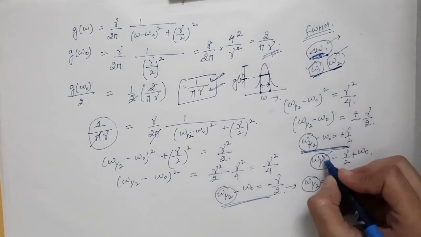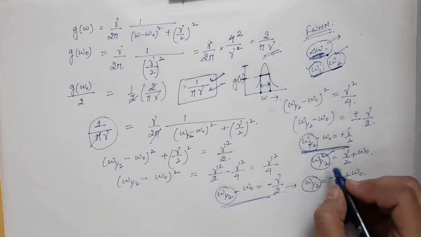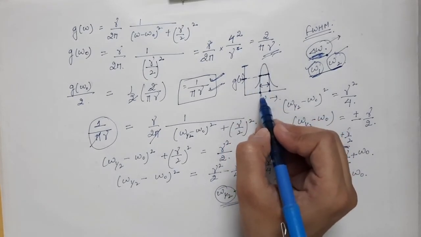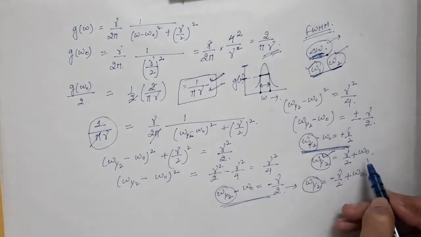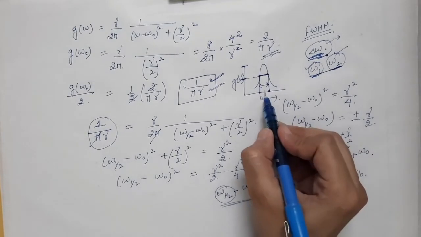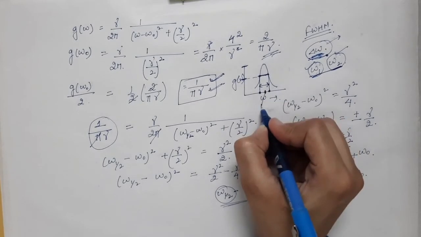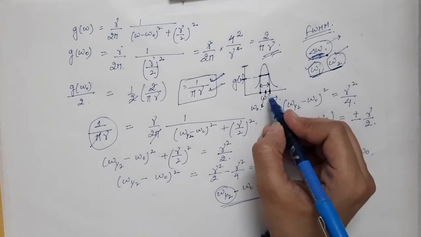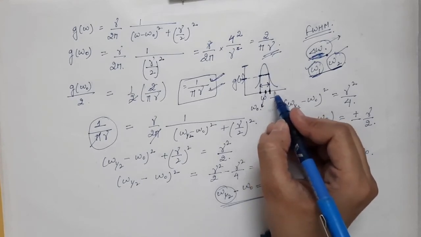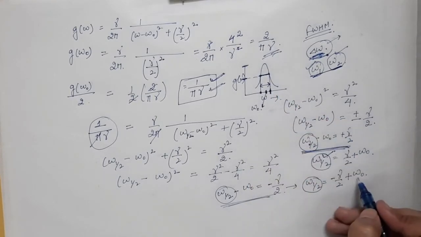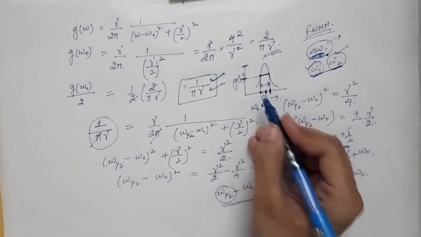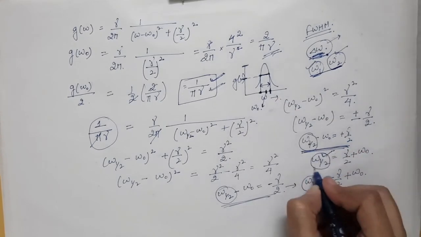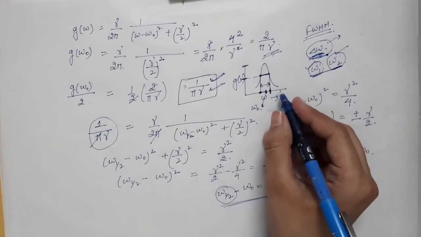Over here we have got one value of omega corresponding to half of the maximum value of the line shape function, that is omega 0 plus gamma by 2. This is the central frequency, which is omega 0. So one value of omega we have got as omega 0 plus gamma by 2, and another value we have got as omega 0 minus gamma by 2. This is the lower frequency, and this one is the higher frequency above omega 0.